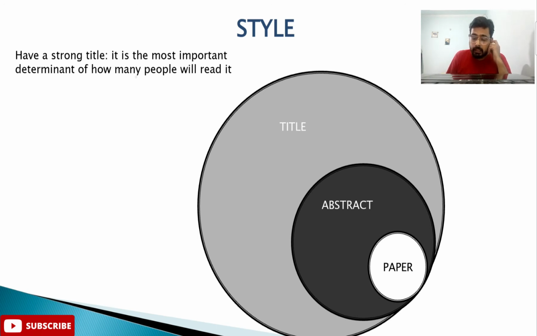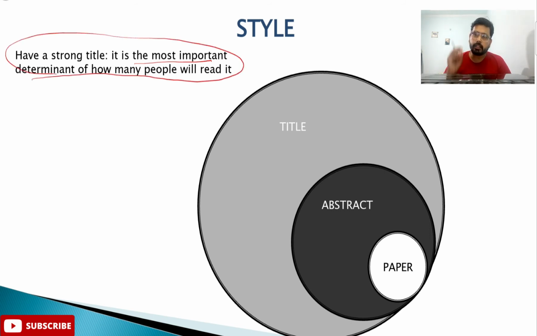Now let's talk about style. As you can see in this figure, you should have a strong title. It is the most important determinant of how many people will read your paper, because your title is attracting the readers. Like in YouTube videos, where you see "don't watch this video until you have done this," the title of your manuscript is doing the same thing. It is attracting the readers to read your paper.